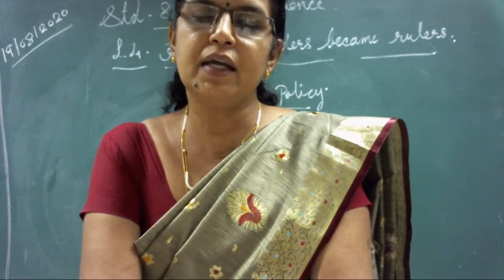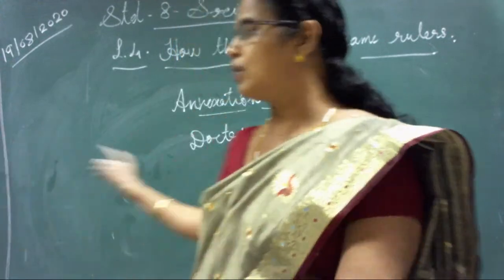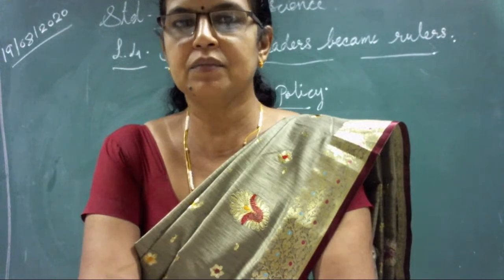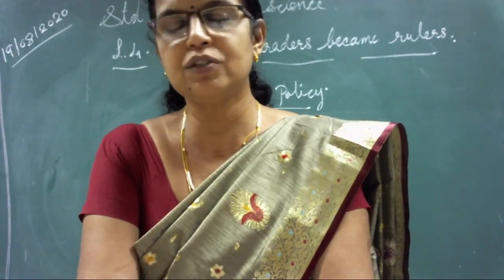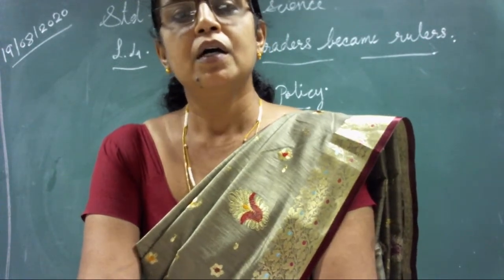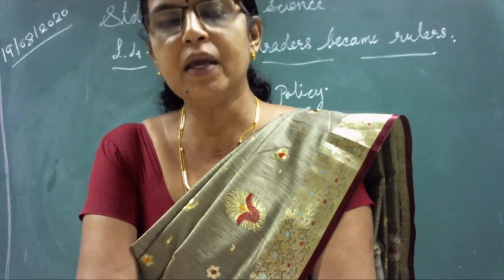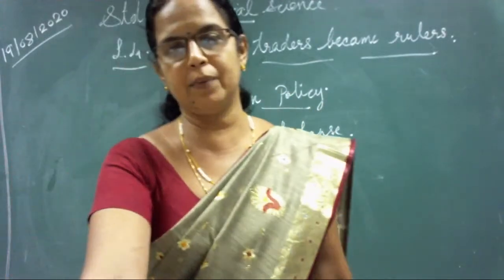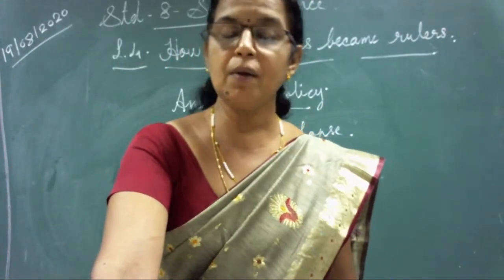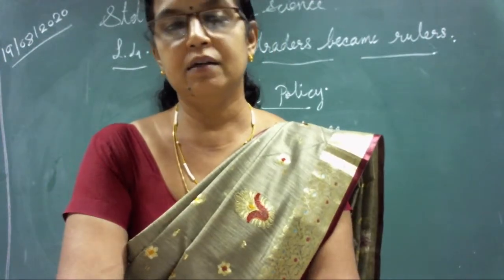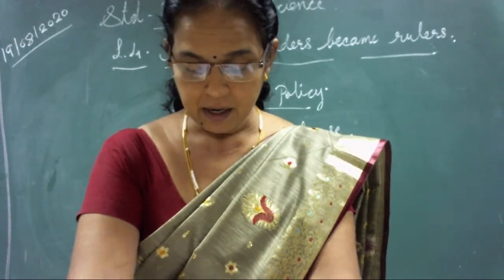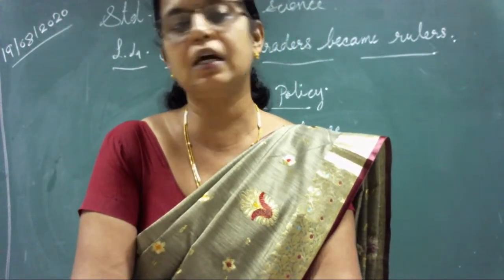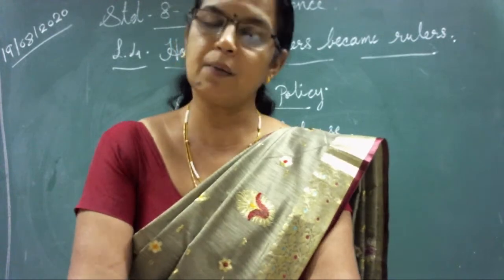If a son is not there, the Britishers said, through this doctrine of lapse, that as there is no heir, there is no next ruler in your kingdom, so definitely that will be annexed to the territory of the British East India Company. In this way they annexed many states, especially because of this doctrine of lapse. The states annexed were mainly Satara, Jhansi and Nagpur.